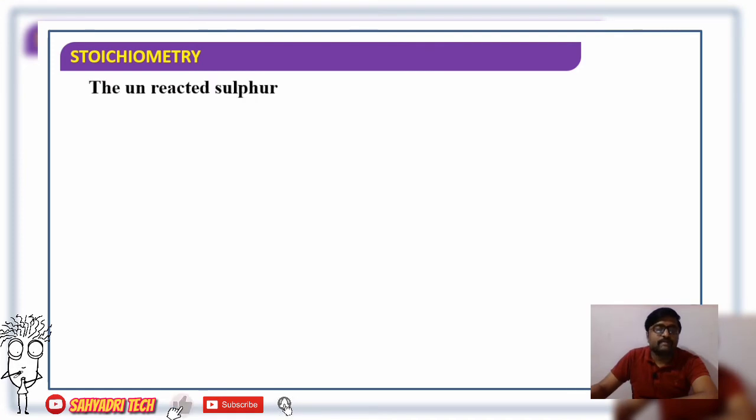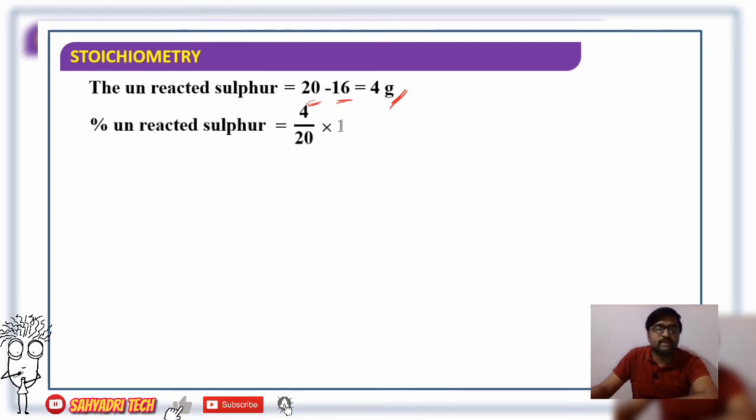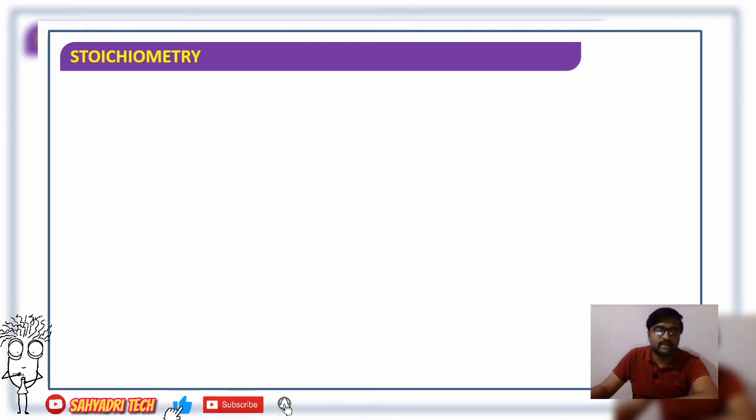The unreacted sulfur, what we said? Total sulfur is 20 gram, out of which 16 is reacted. So unreacted will be 4 gram. So percentage of unreacted sulfur, 4 divided by 20 into 100, that is 20%. Next one, liquid benzene burns in oxygen.